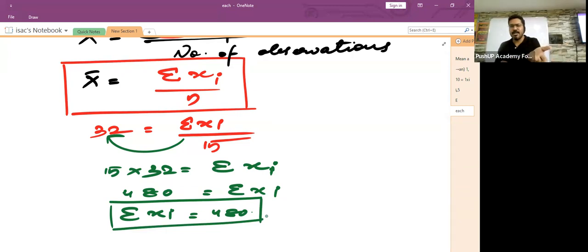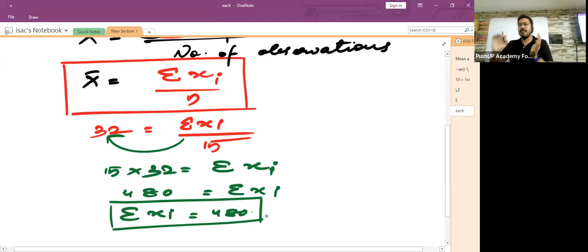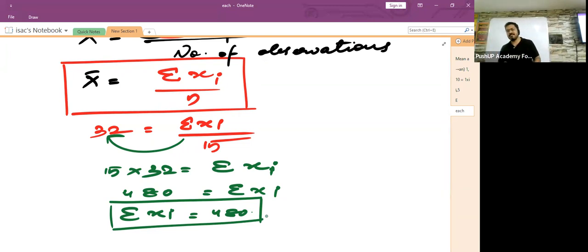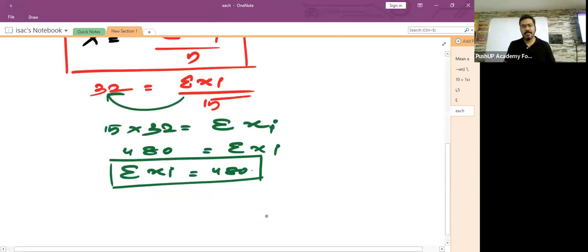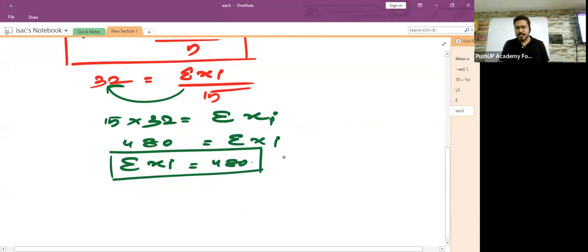Just now I taught you the meaning of sigma xi. It is the sum of all the given observations. Isn't it? It is the sum of all the given observations. Okay. So children, sigma xi is equal to what? 480. Okay. Now, just keep this as equation number 1. We will use it later.